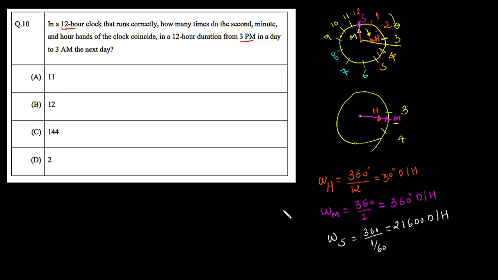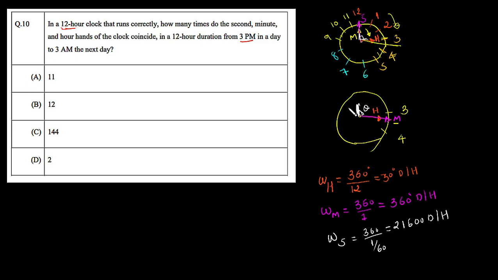But now, we have assumed that somewhere between 3 and 4 our minute hand and the hour hand will coincide. If we are measuring the angle from this vertical line, we can say this angle for the hour hand and the minute hand will be exactly the same, as we have assumed, because they coincide somewhere between 3 and 4. So this angle will be the same. Now we have started from this 3, so the hour hand is already at 90 degrees with respect to the minute hand, which is initially at the vertical.